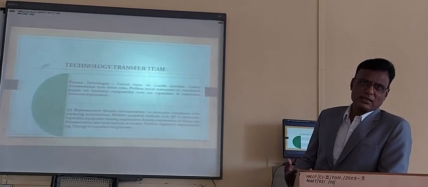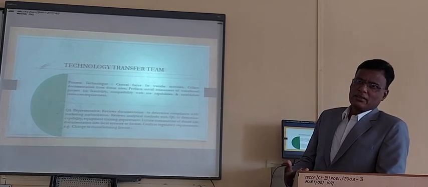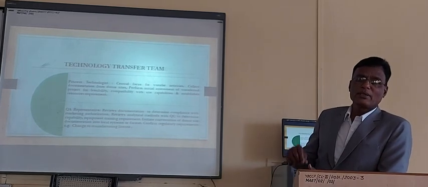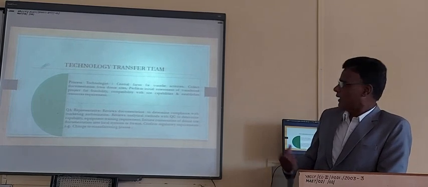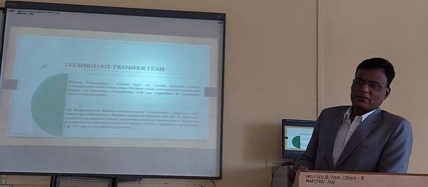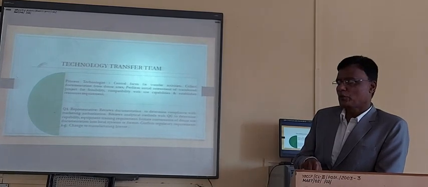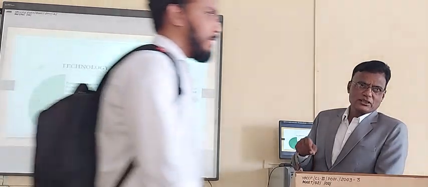That is, raw materials are there, as well as manufacturing instrumentation is required. In any company, all instruments are not there. When a new product comes, there may be new machinery required. So this is initially decided by the process technologies. They decide whether the machinery we have is sufficient for this new product or not. If it is not, then they suggest purchasing new machinery.